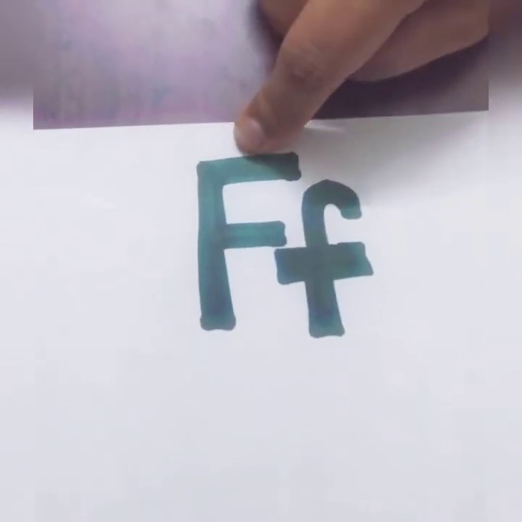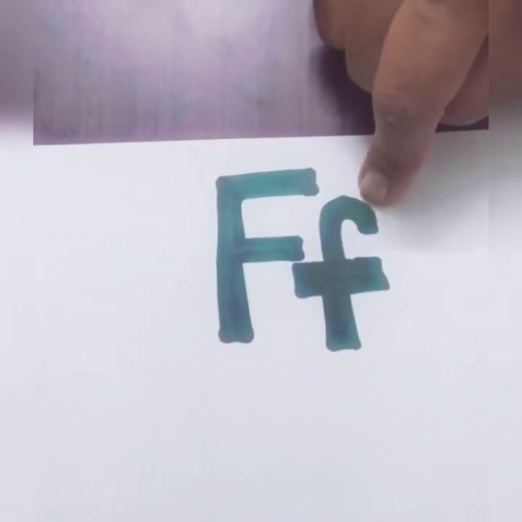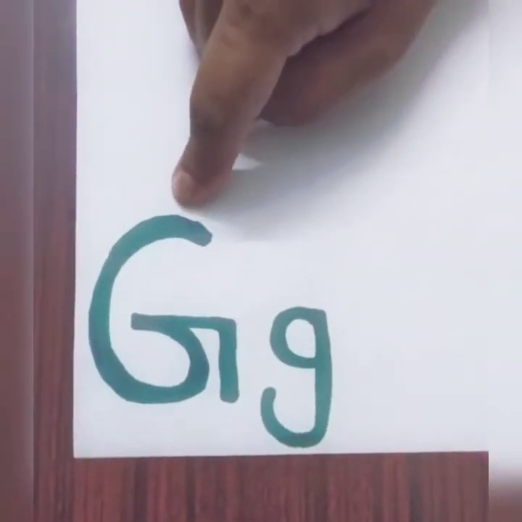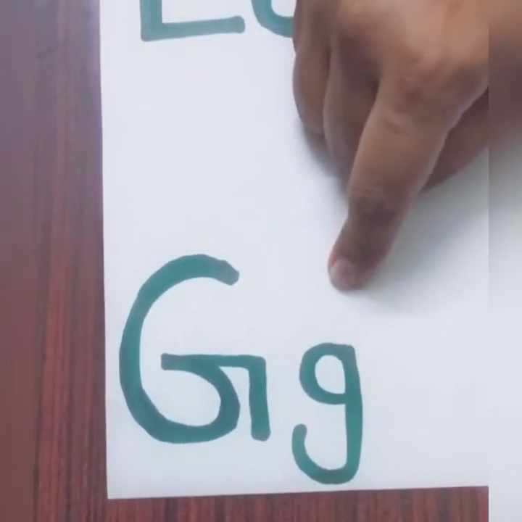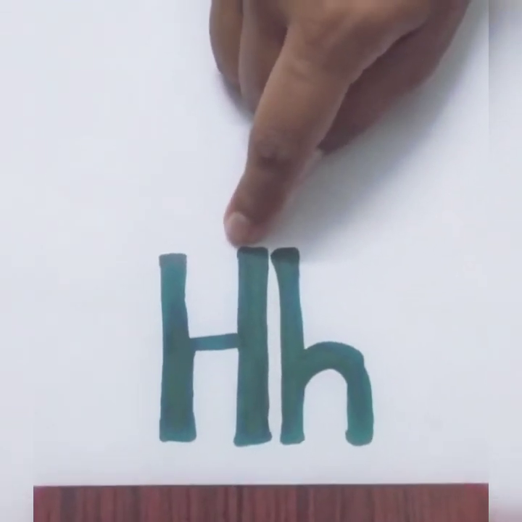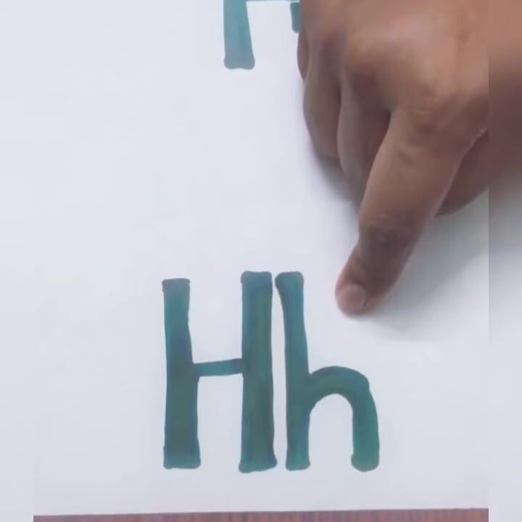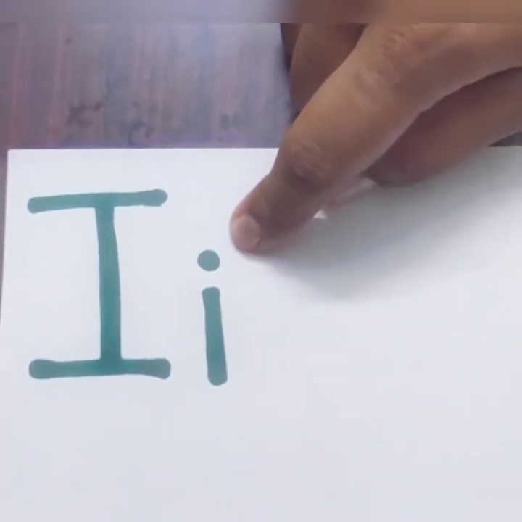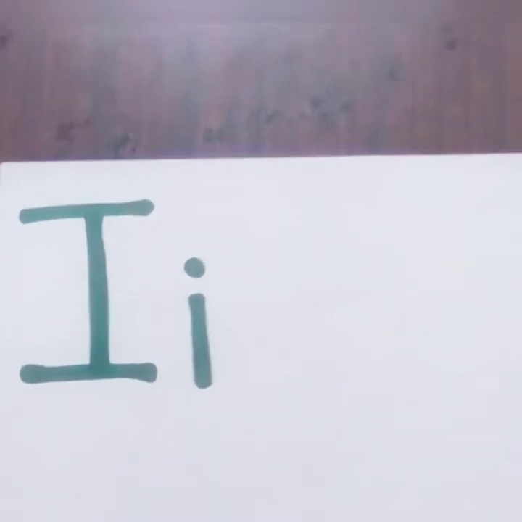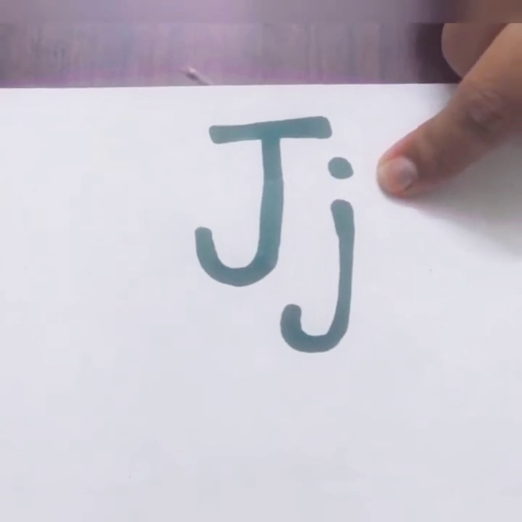This is uppercase F and this is lowercase f, which says F. This is uppercase G. This is lowercase g, which says G. This is uppercase H. This is lowercase h, which says H. This is uppercase I. This is lowercase i, which says E. This is uppercase J. This is lowercase j, which says J.